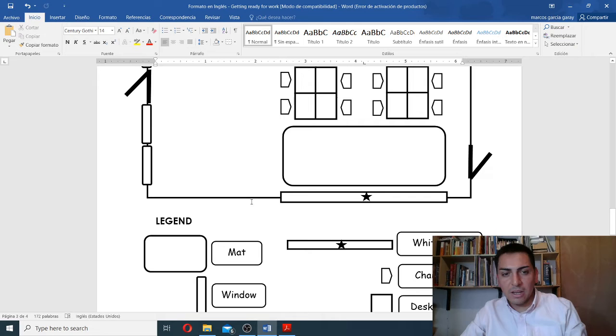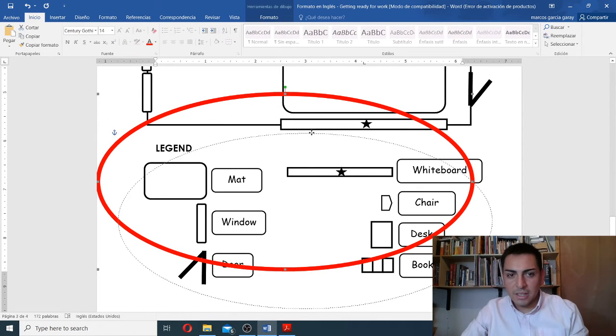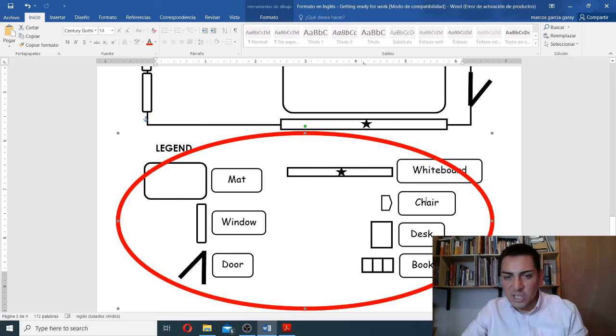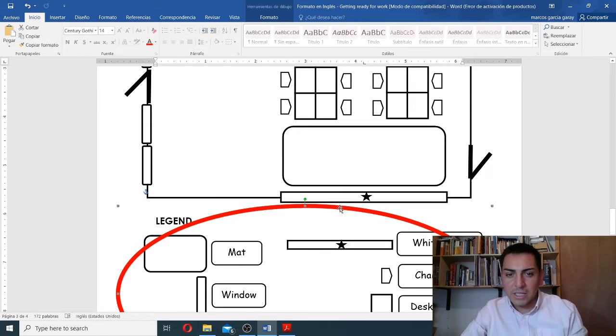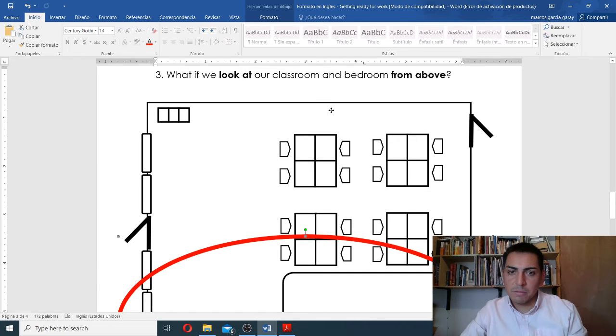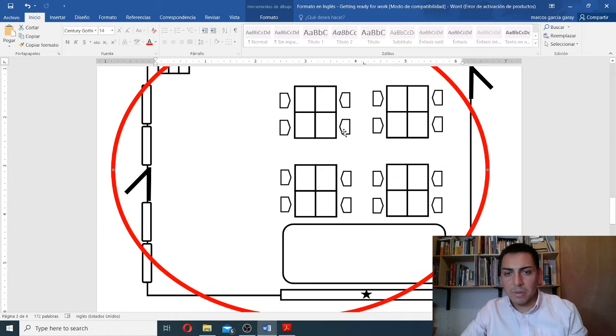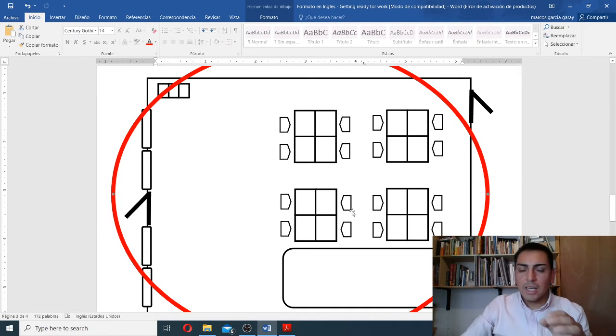So the legend there describes every single element in the plan, or on the plan, I'm sorry, right? So if you see, it's a plan full of elements, and imagine you're looking at your classroom. Yes, you're right. Your classroom from up above, okay?